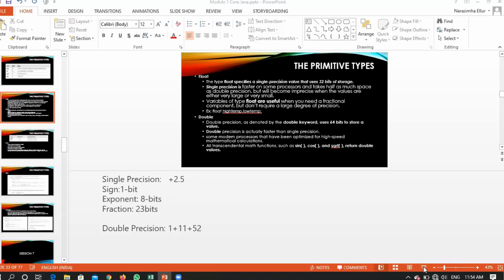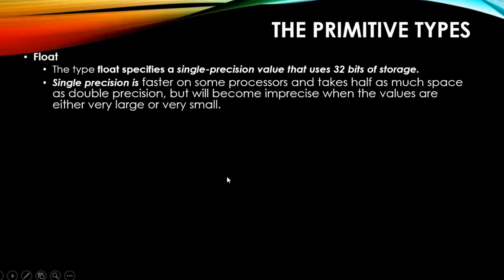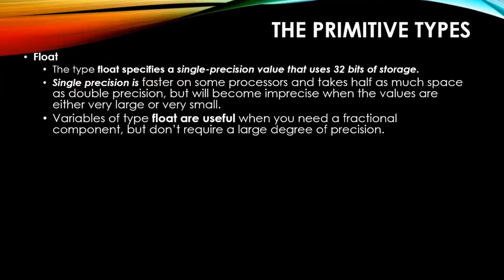Yes, we'll see a few more points with respect to floating point and double. We said that a floating point will be using single precision, and it is saying that if you are using single precision, obviously it will be faster on some processors. See, when the range is small, that means 32 bits is the range.